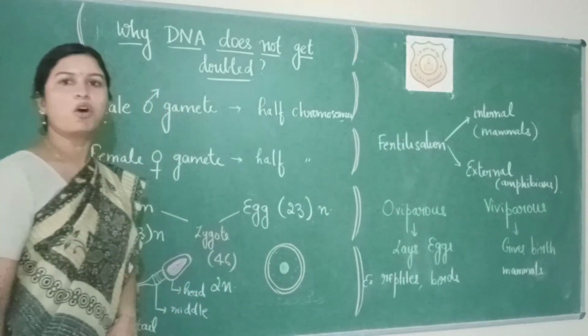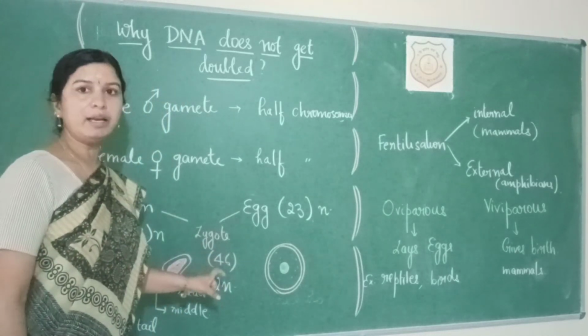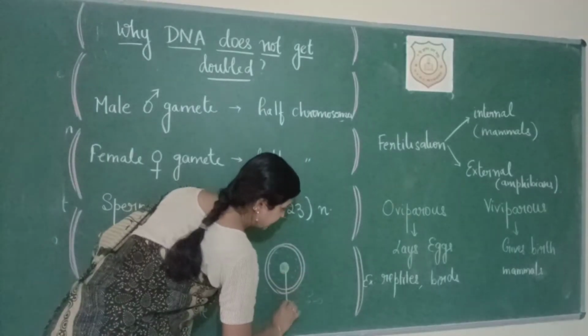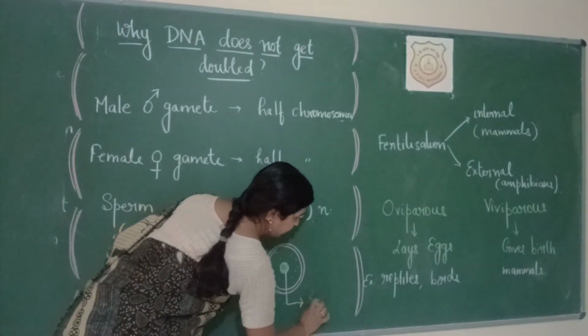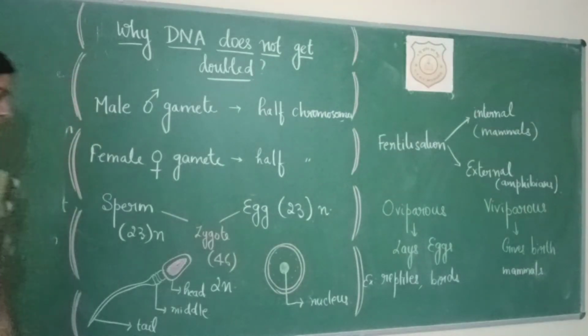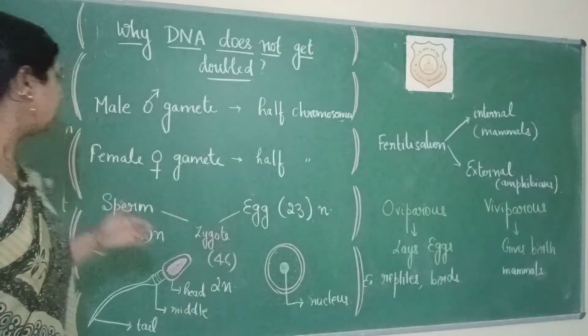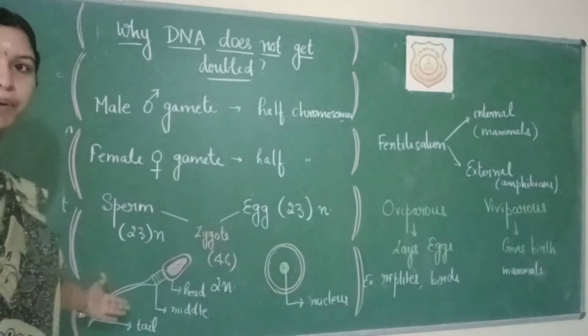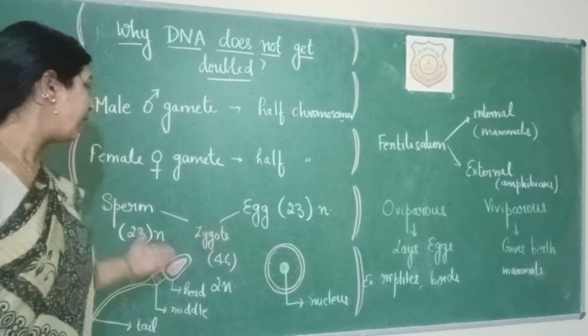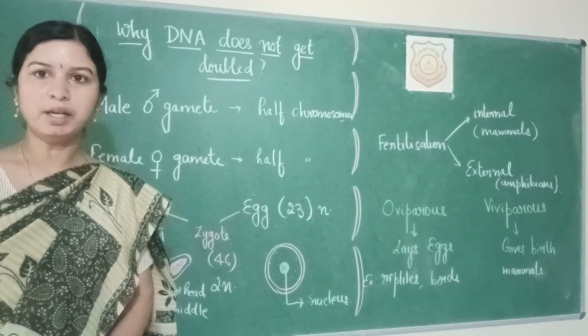And this is the structure of the egg, which is again a single cell. It is a spherical structure which has a nucleus. Alright, the male gamete is the sperm and the female gamete is the egg, and they fuse together to form the zygote.